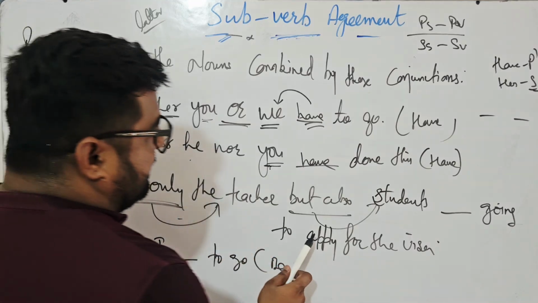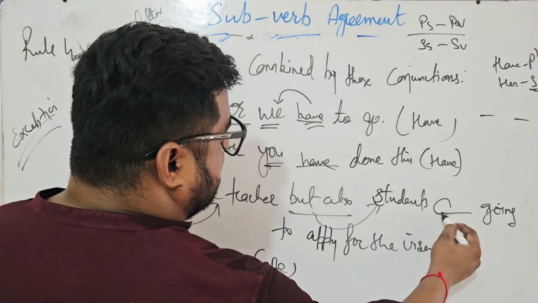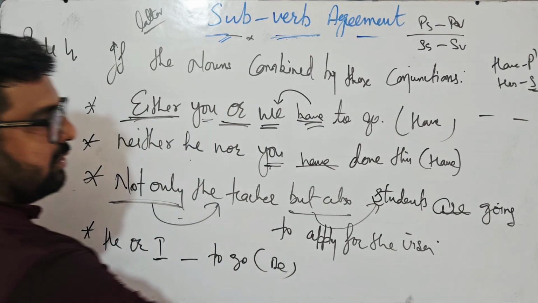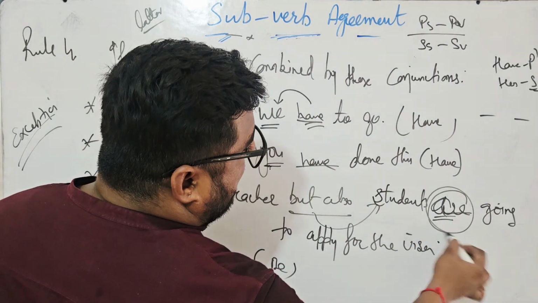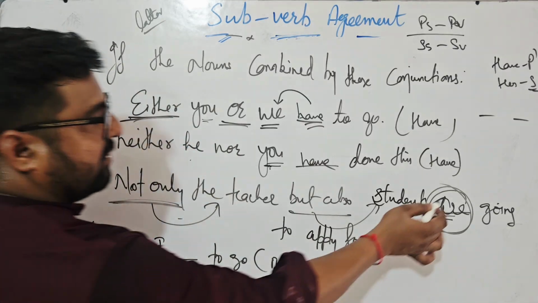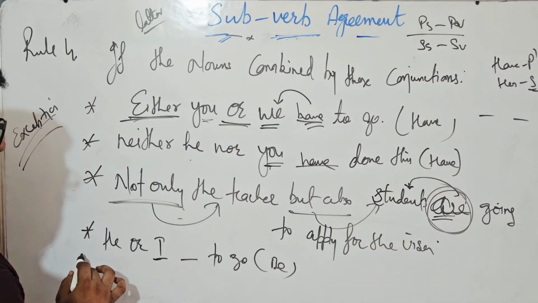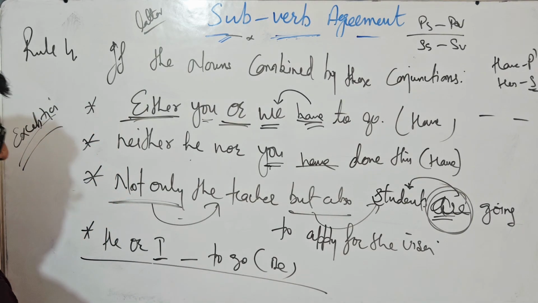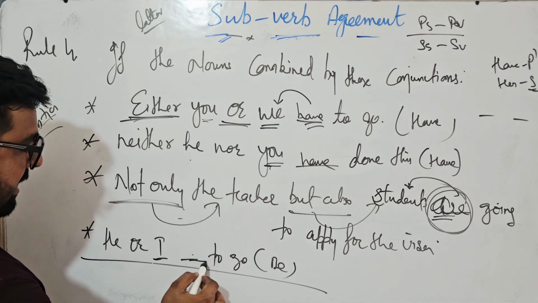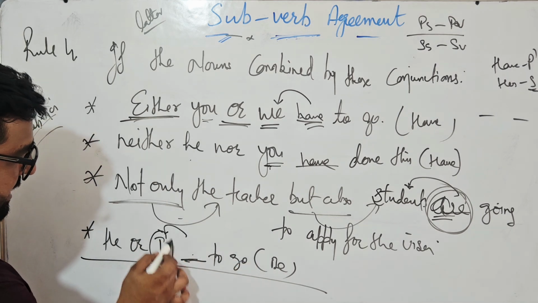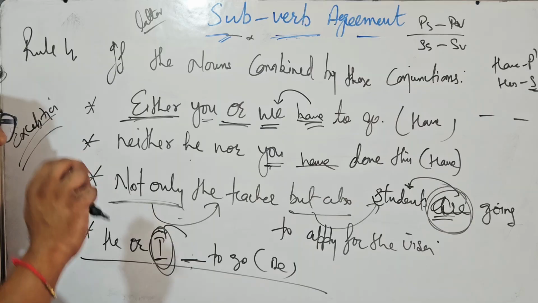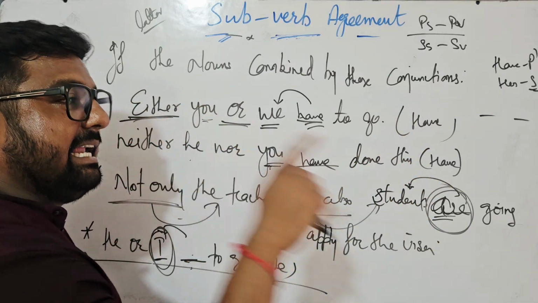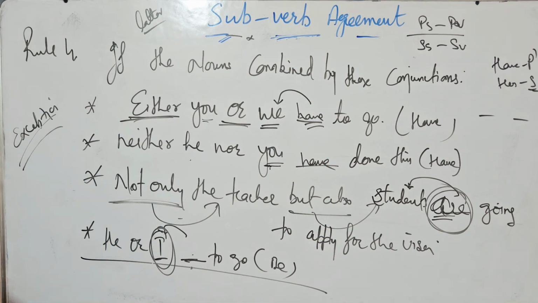Not only the teacher but also the students are going to apply for the visa. Are going, why are going? Because this is plural. Now this I have left for you. What is the sentence? He or I dash to go. Let me give you a little hint: the verb will agree with the subject which is I. So fill it fast and leave your answer in the comment section, but type the complete sentence so that I can understand. All right, let me move further.